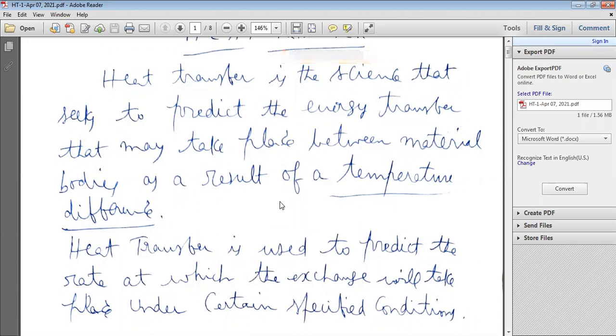For example, take the example of a boiler, all of you listen carefully. How is the water being heated with the help of the flue gases? If you burn the coal, if you burn the fuel inside the boiler, flue gases are developed, and those flue gases have a high temperature.